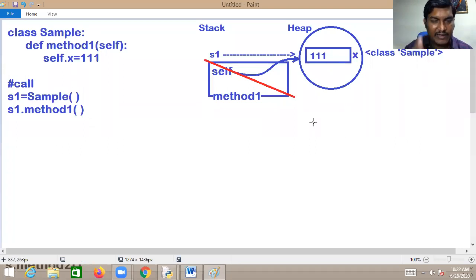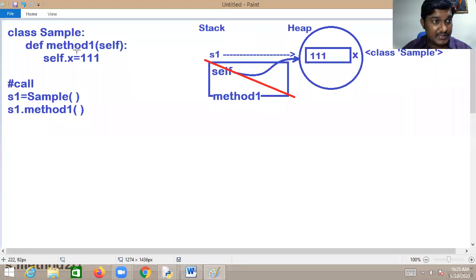Keep this in your brain. Once you call method 1, the control jumps there, executes all the statements, and comes out, and the memory allocated for the method is destroyed.